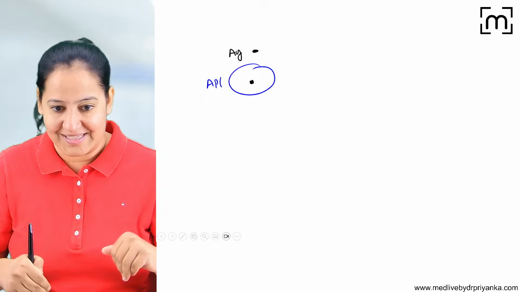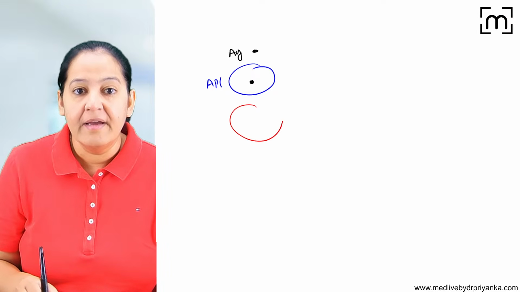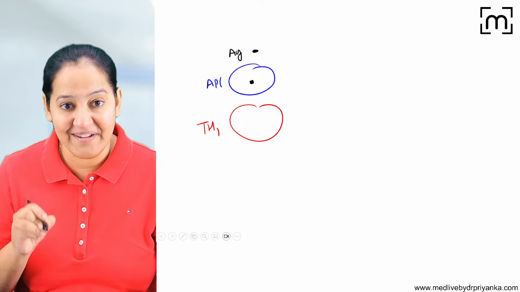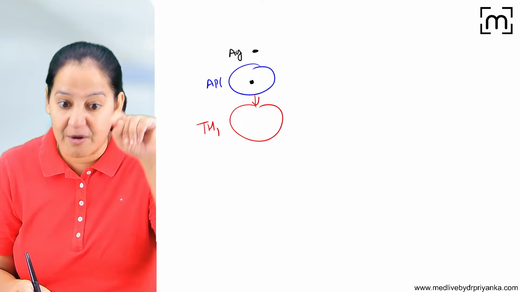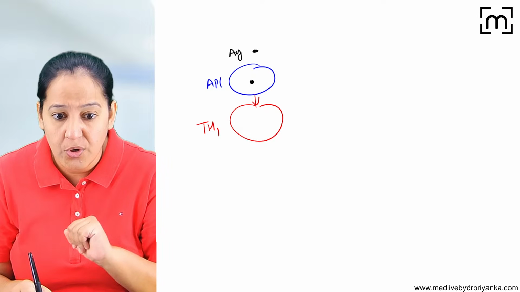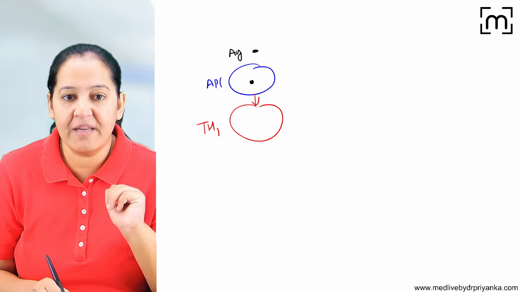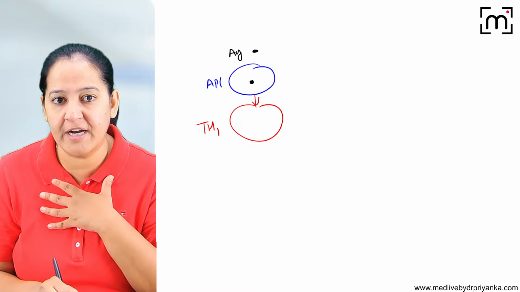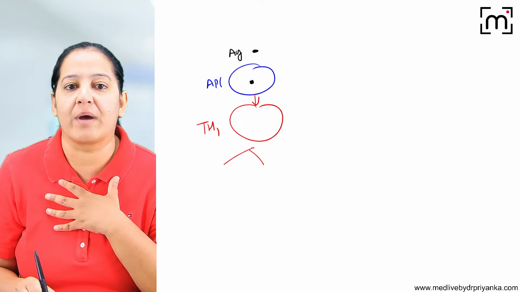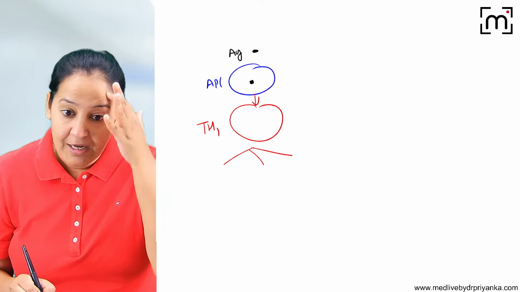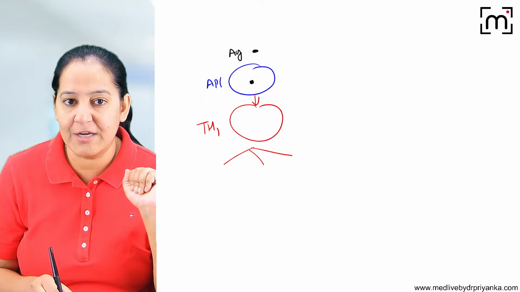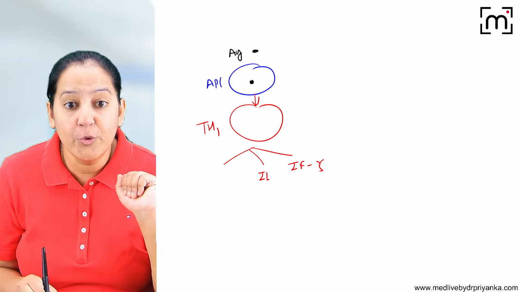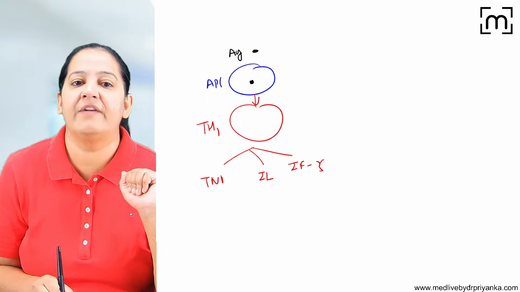So it will take it to the next cell. Who's the next cell here? It's helper TH1, not helper TH2. It will activate helper TH1. There is an antigen in our body and I'm unable to degrade it. What should I do? So helper TH1 will say, it's okay, don't panic, I will do something. I will secrete 3 cytokines. What are the 3 cytokines? It will secrete interferon gamma, interleukin, and TNF.